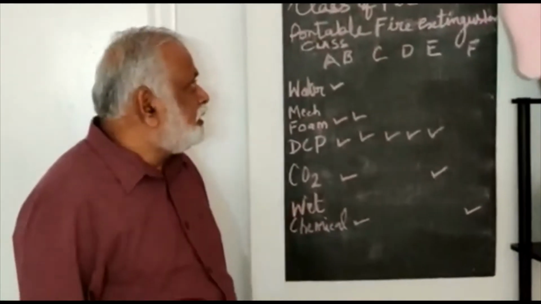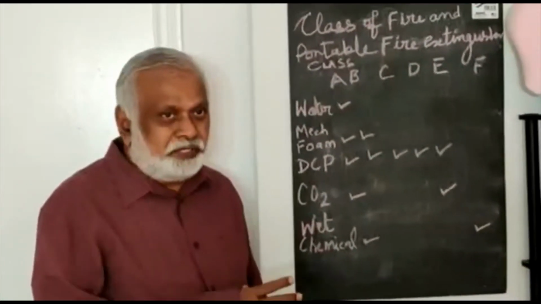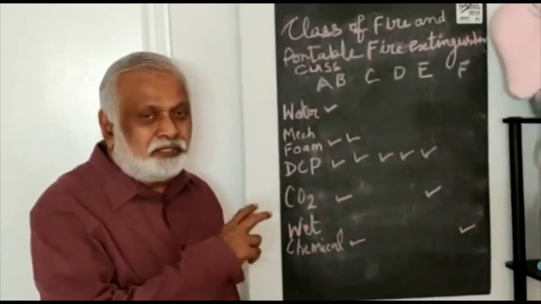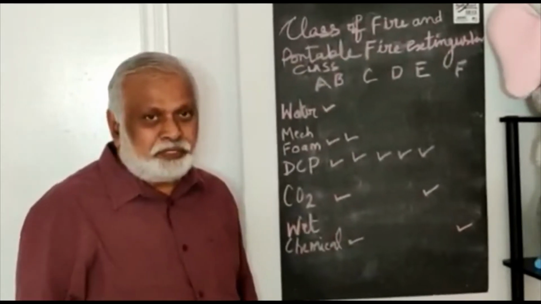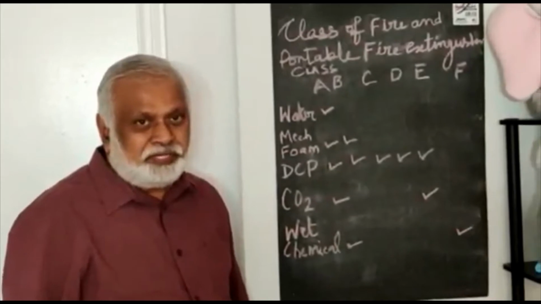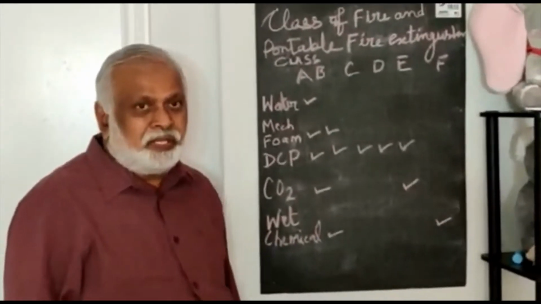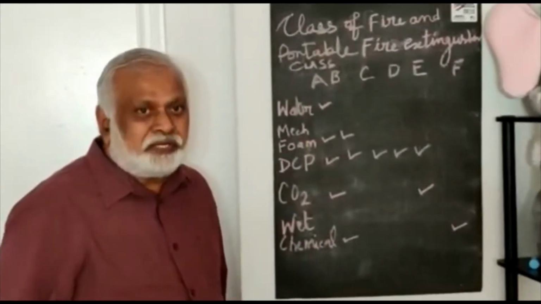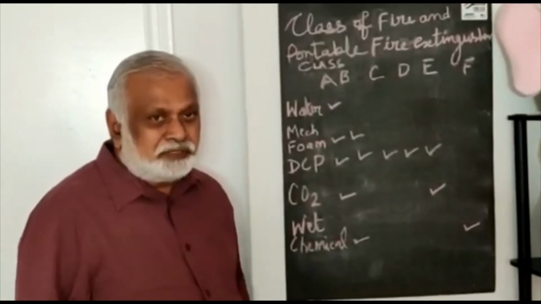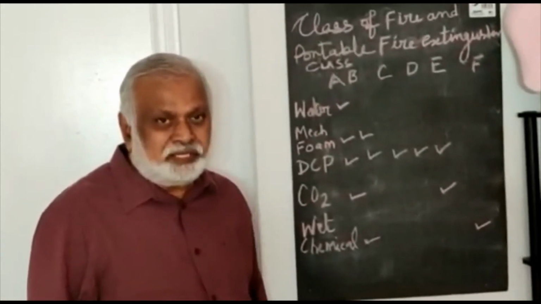Today, I will try to explain what all the portable firefighting equipment is and which class of fires each has to be used on. Fire is classified into 6 classes: A, B, C, D, E and F.